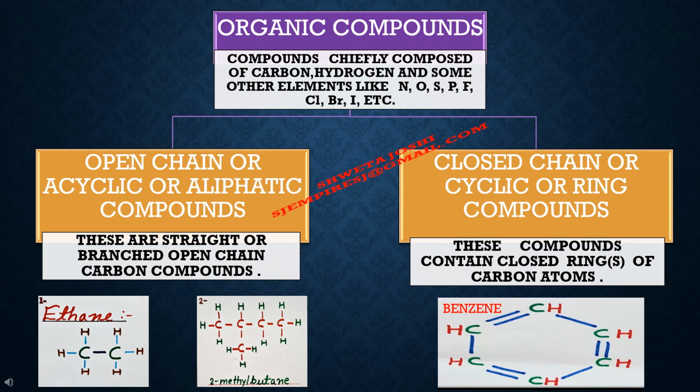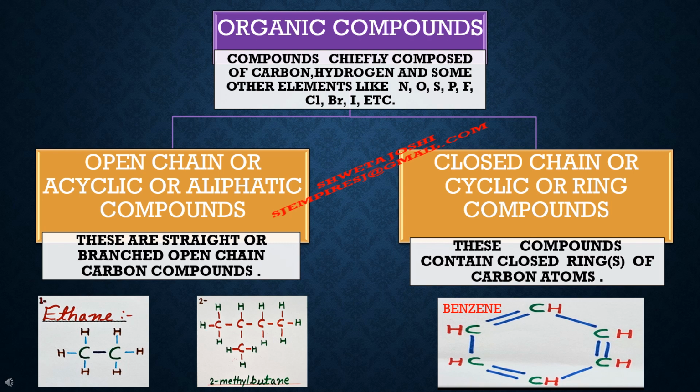Now, firstly, taking up organic compounds, these are the compounds which are chiefly composed of carbon, hydrogen, and some other elements like nitrogen, oxygen, sulfur, phosphorus, fluorine, chlorine, bromine, iodine, etc. The organic compounds are classified into following two main categories. First one is open chain or acyclic or aliphatic compounds, and second one is closed chain or cyclic or ring compounds.